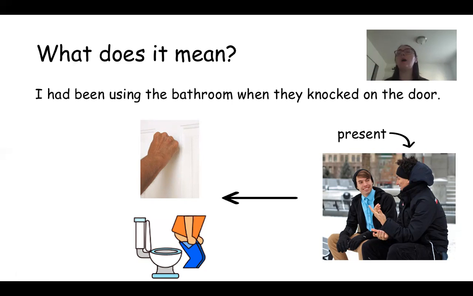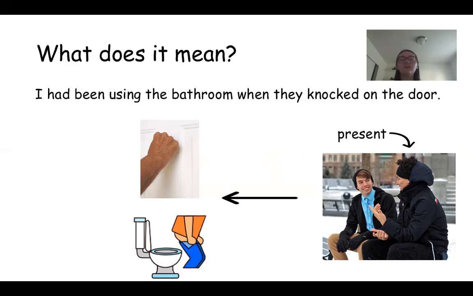But when we want to talk about something from the past, we need to use past tense. But sometimes when we use simple past tense or past progressive, like I was using the bathroom and they knocked on the door, it's harder to help people understand what order they happened.